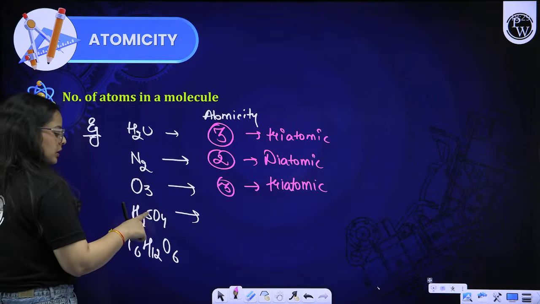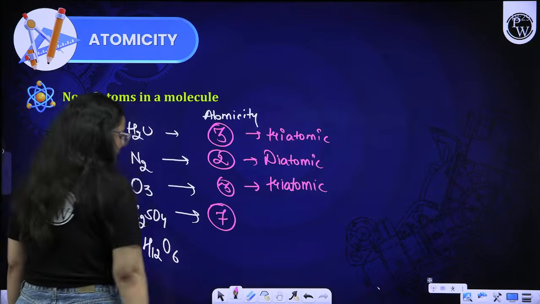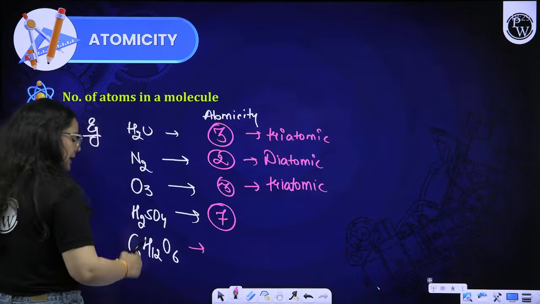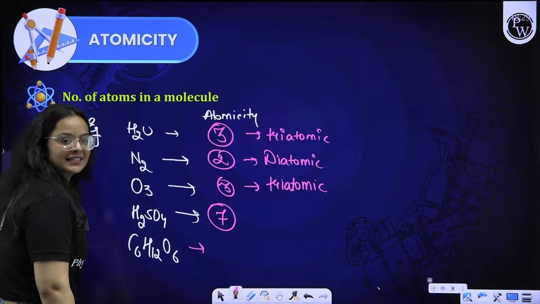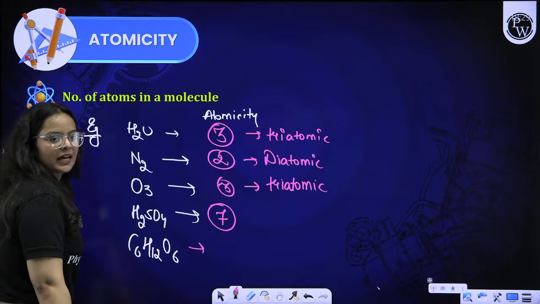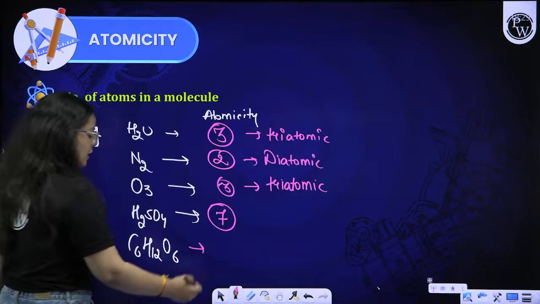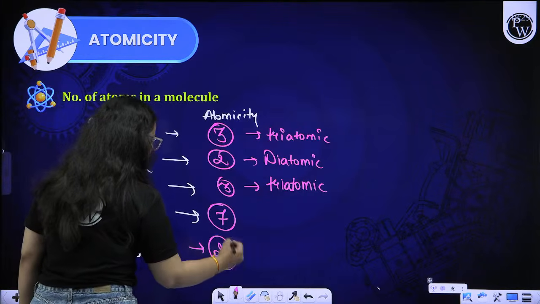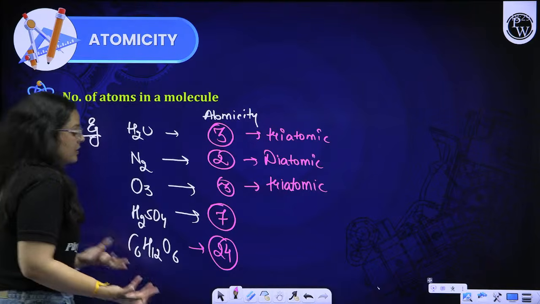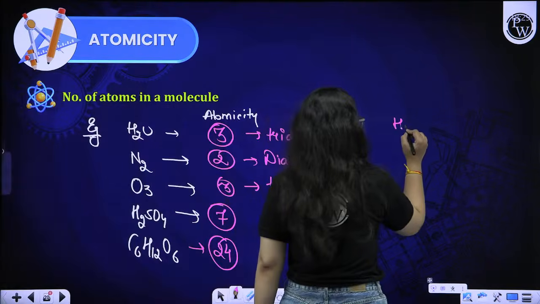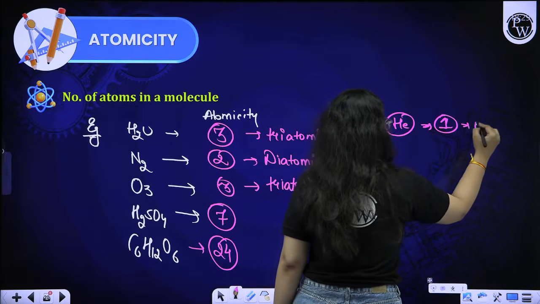2 of hydrogen, 1 of sulfur and 4 of oxygen, so overall 7 atoms are there. Right, beta? And in C6H12O6, whose formula is this? Basically, we discuss glucose with the formula C6H12O6, right, everyone? So there are overall 24 atoms present in this unit. There can be other elements as well, like helium. Helium has only a single atom, that is monoatomic, beta.